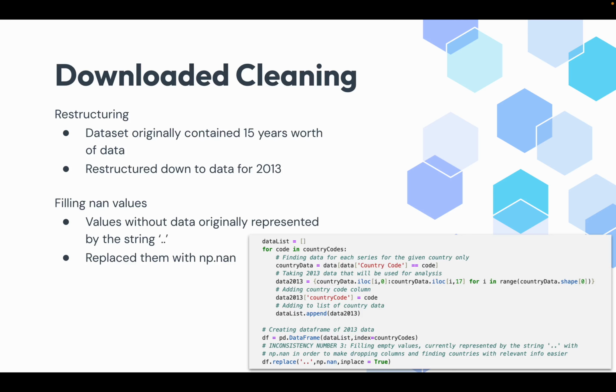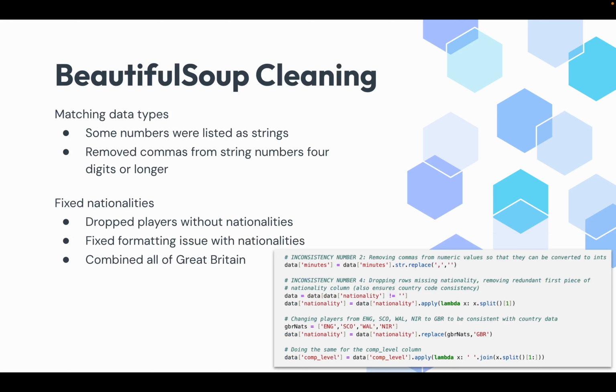So for cleaning my downloaded data, I restructured the data set because it originally contained 15 years worth of data, which was formatted in a strange way. And I restructured the data down to just being for 2013, the year I was interested in. And then I filled the NaN values in the data set, which were originally just a string with two periods in them, and replaced them with np.nan, which made it a lot easier to drop columns and things when I was working with this data later on.